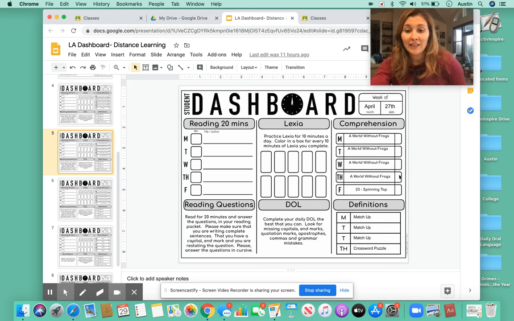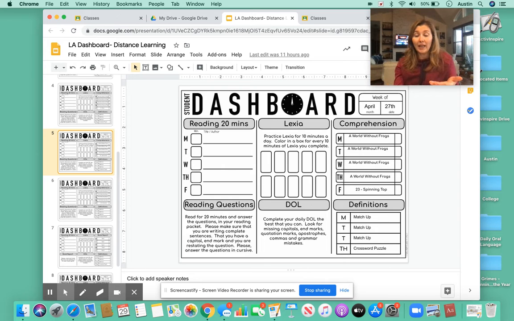You're going to do our last day of comprehension for A World Without Frogs. And this is our end. This is our last day of using the Purple Comprehension book. So congratulations. And you will work on the crossword puzzle. Make sure, if you're having a hard time with a crossword puzzle, to look at those matchup papers. You already matched up the definition to the vocab word.